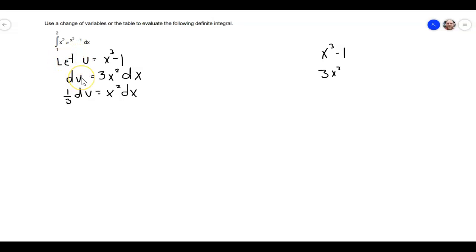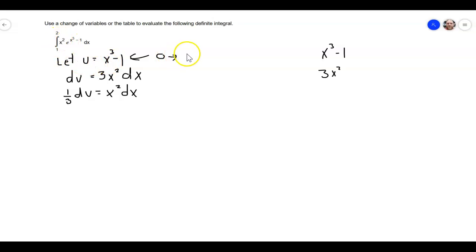The decision behind that is whether or not it's an easy substitution, and I use this right here to decide. The 1 and 2 are in the x world. If I plug the 1 in here, x cubed minus 1, that's just going to be 0. So that would go from 0 to, if I plug the 2 in there, 2 cubed is 8, 8 minus 1.